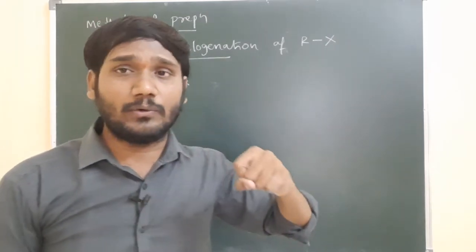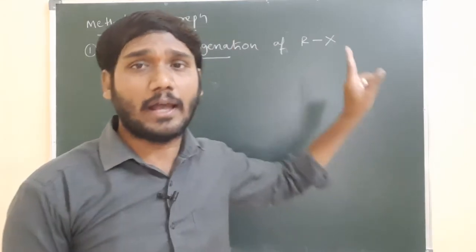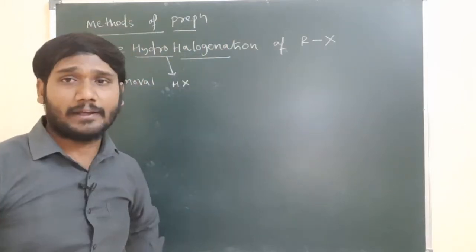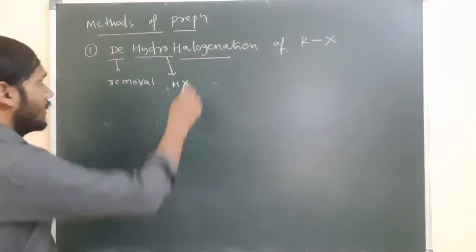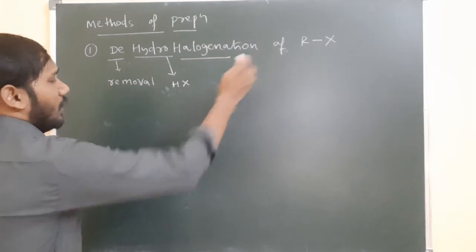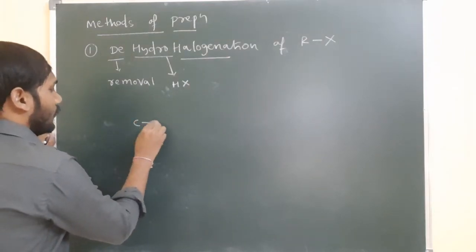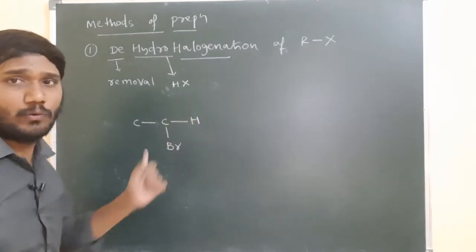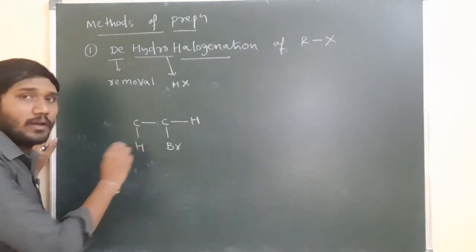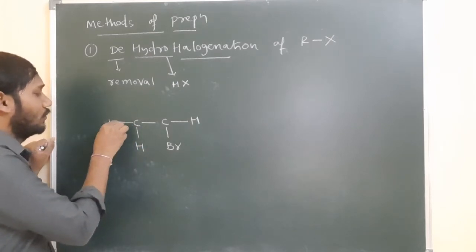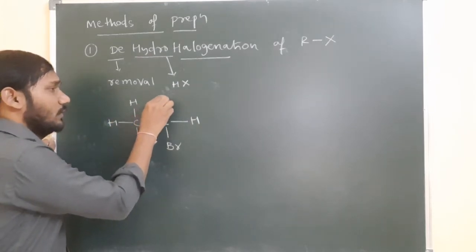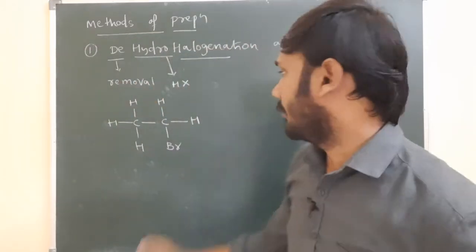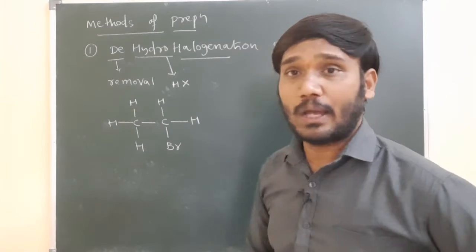When you remove the hydrogen and halogen from the alkyl halide, we will get the alkenes. So let us see how we will get that. For example, I am taking an alkyl halide: carbon, and here I am taking the bromine, and this is one hydrogen. At the same time, here one hydrogen, and here hydrogen, and here hydrogen, and this is also hydrogen. Right, this is an alkyl halide, because it is completely an alkyl group and this is the halogen group.